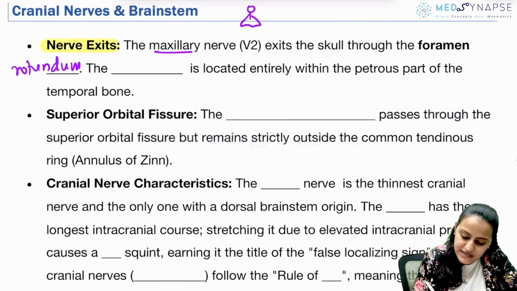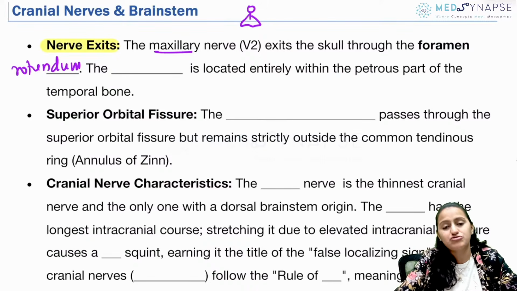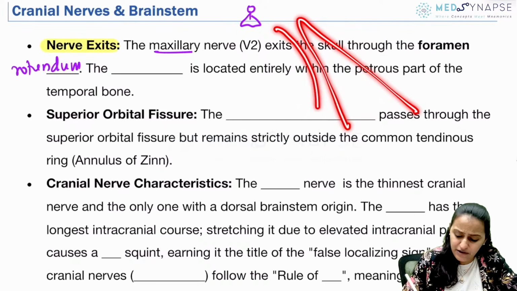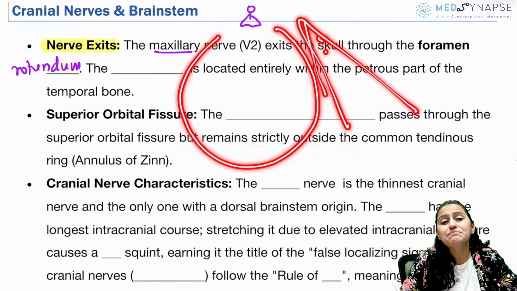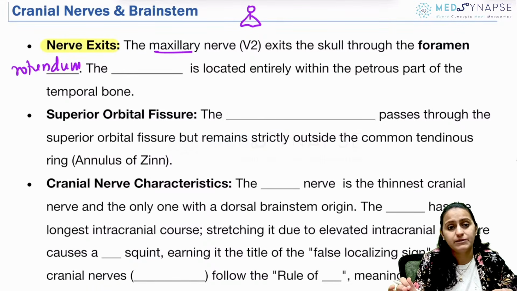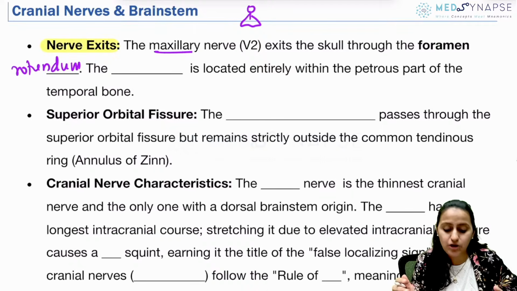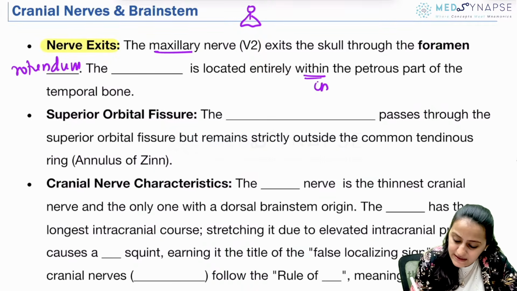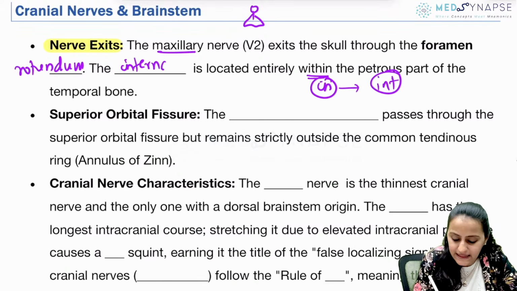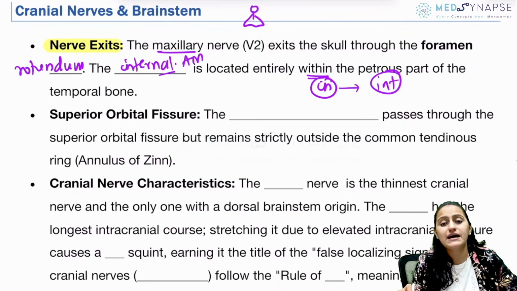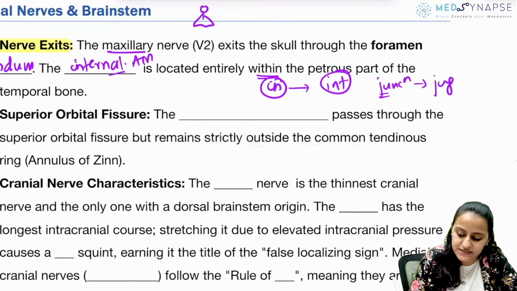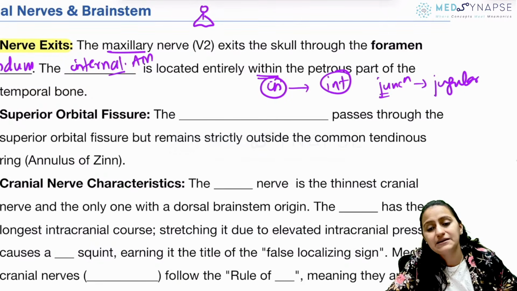Now tell me which skull foramen is located in the petrous part of the temporal bone. So you have the petrous temporal bone, right? You have the occipital bone coming here. So in the petrous temporal bone, not at the junction of petrous and occipital, is what foramen? Is it the jugular foramen or the internal auditory meatus? So remember, within, that is in, is internal auditory meatus. Okay, in the petrous bone is the internal auditory meatus. At the junction of petrous and occipital junction, JU is the jugular foramen. We have seen the image also for that.